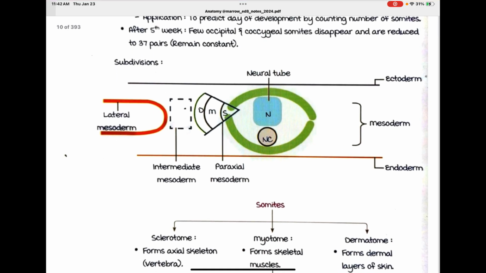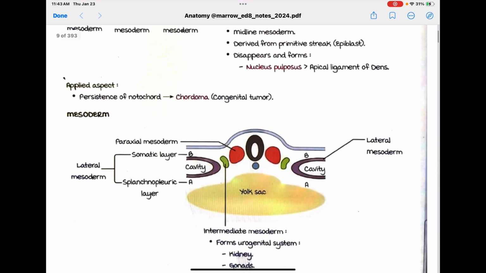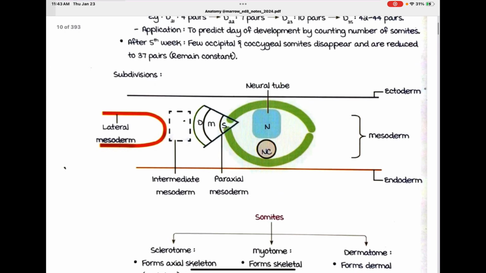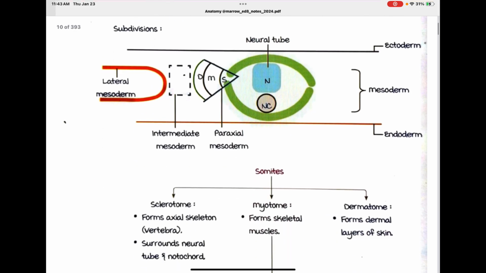Subdivisions: lateral mesoderm, which has the splanchnopleuric layer and the other layer called the somatic layer. Intermediate mesoderm, which gives rise to the genitorenal system. Paraxial mesoderm forms somites.